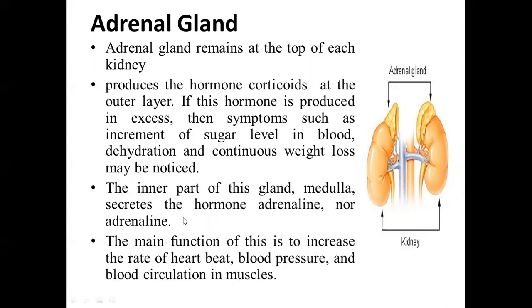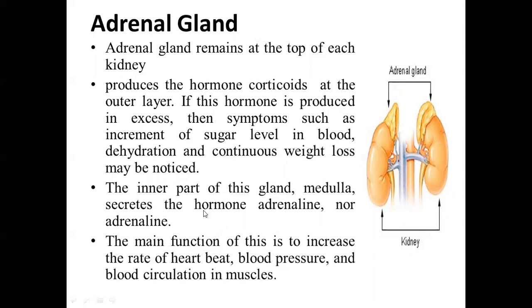So the main function of this adrenal gland is to increase the heartbeat, blood pressure, and blood circulation in the muscles. Basically it produces the steroid hormone, which helps in regulation of the long-term stress response in our body.